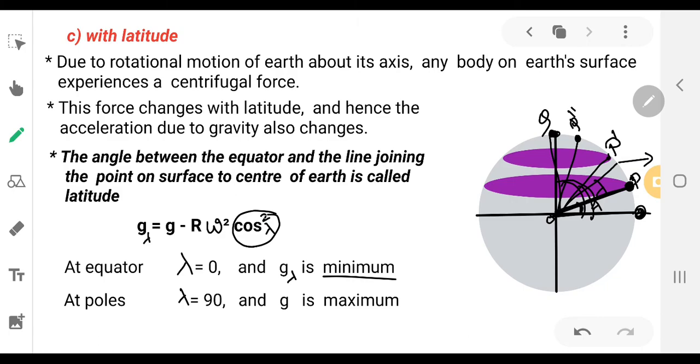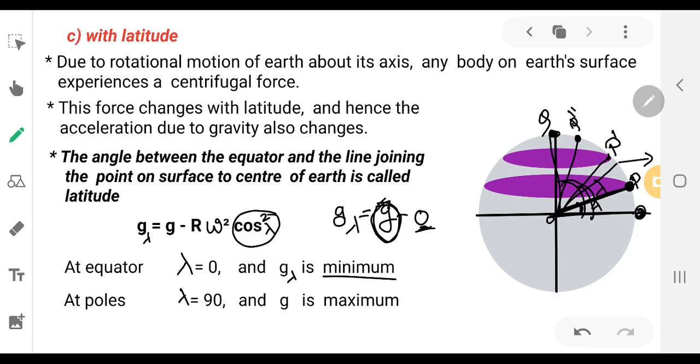When the cos square value is 0, the whole term R omega square becomes 0. So what remains? g lambda is equal to g minus 0. We are not subtracting anything from the g value. So the g value we would calculate without rotation, we are not subtracting anything from it. So it is the same g value.